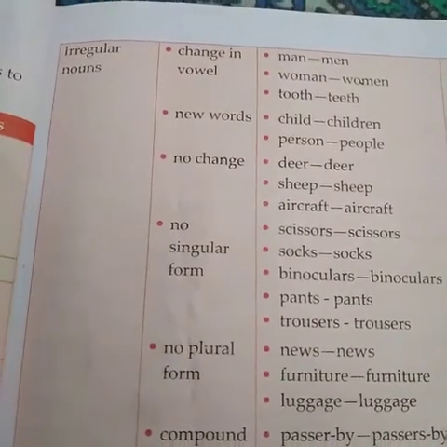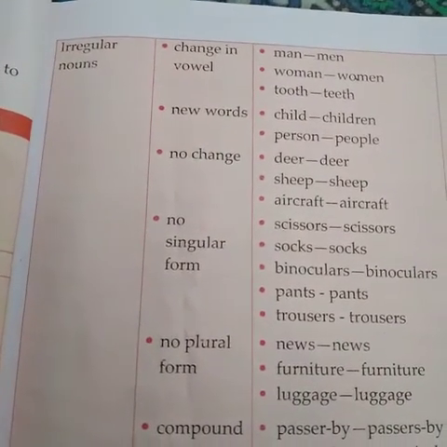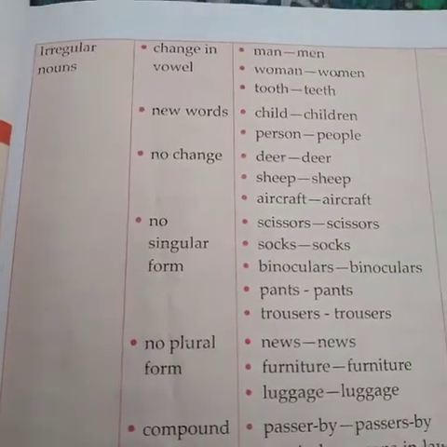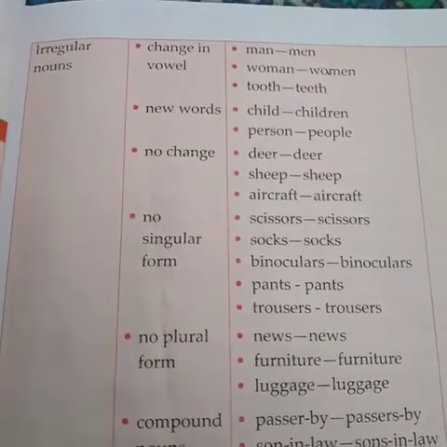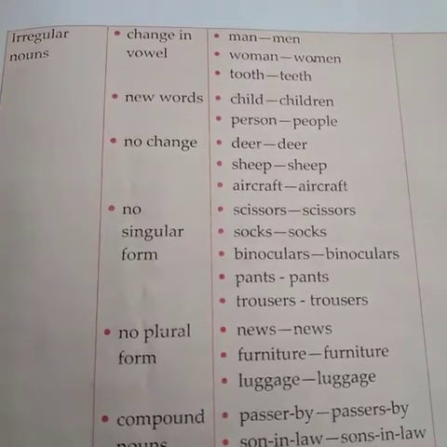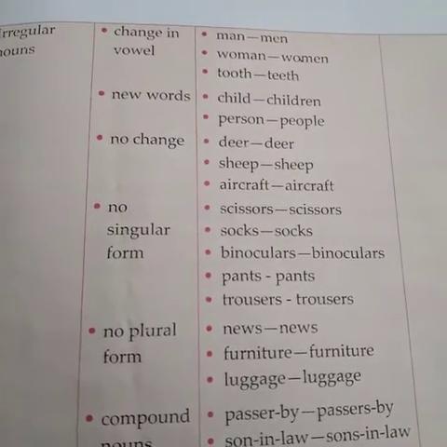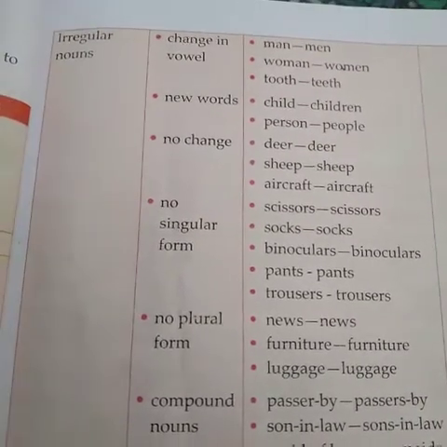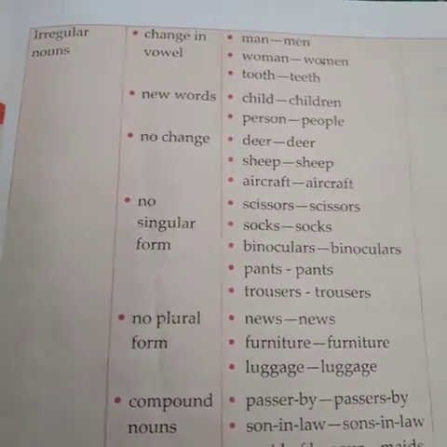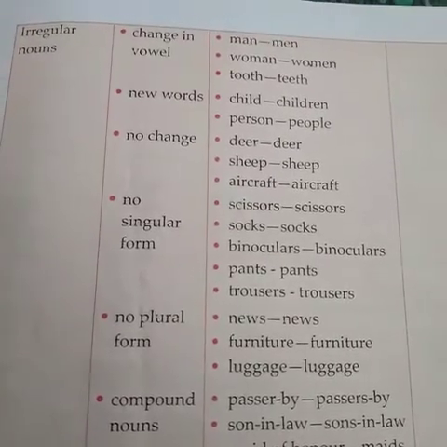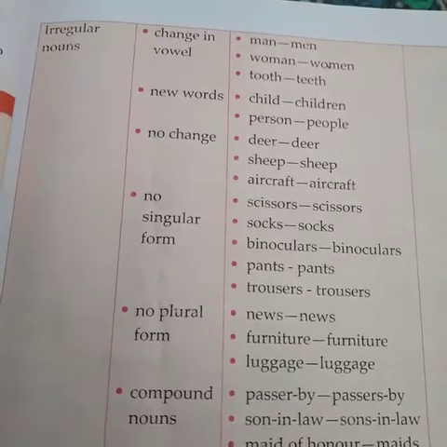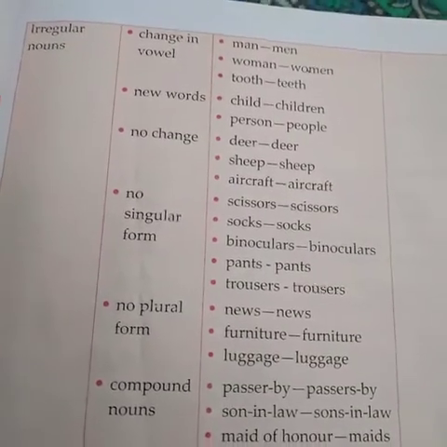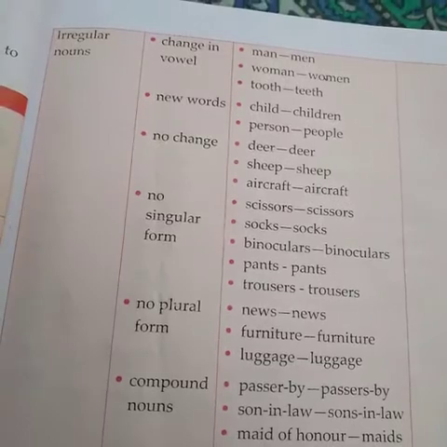And here are some irregular nouns. Some irregular nouns change a vowel only for changing singular to plural, like man, men; woman, women; tooth, teeth. For some irregular nouns, there are entirely new words: child, children; person, people. Some irregular nouns have no change: deer, deer; sheep, sheep.